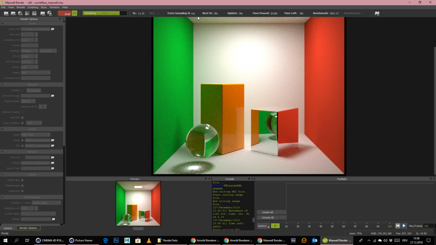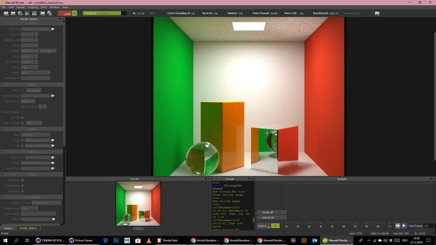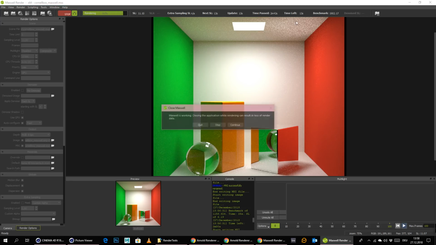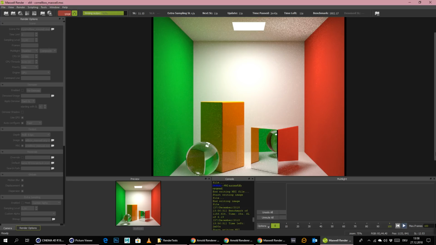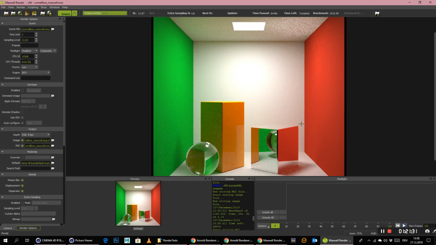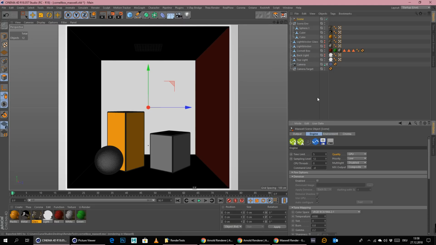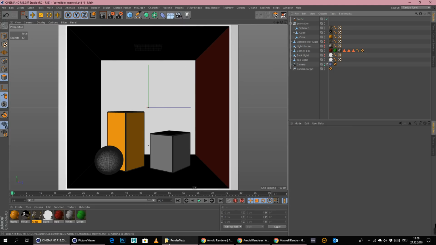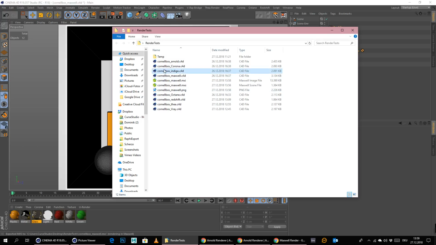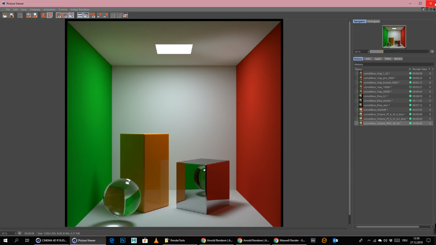I would need to talk to somebody from Next Limit about that to really understand a little bit better what's going on. But yeah. Okay, so I think we can stop the test here. I would say Maxwell would probably need something between 10 to 15 minutes. But we will really stop the time a little bit later on when we make more accurate tests, because this is just the basic test that we are doing right now. After that we're going a little bit more hardcore, and in the end I will show you all the render times together. So the next engine we would be using is Indigo render.